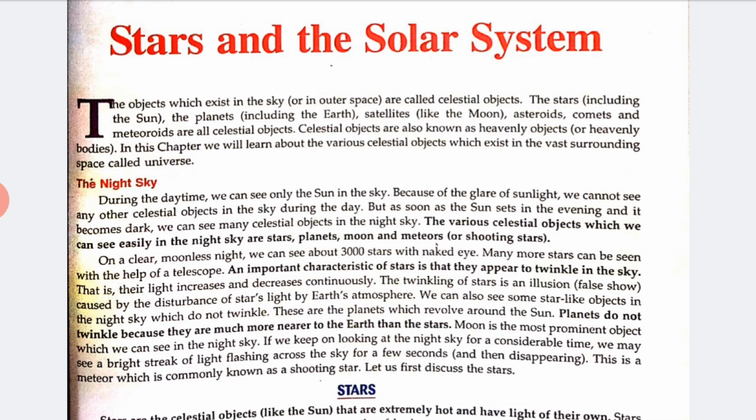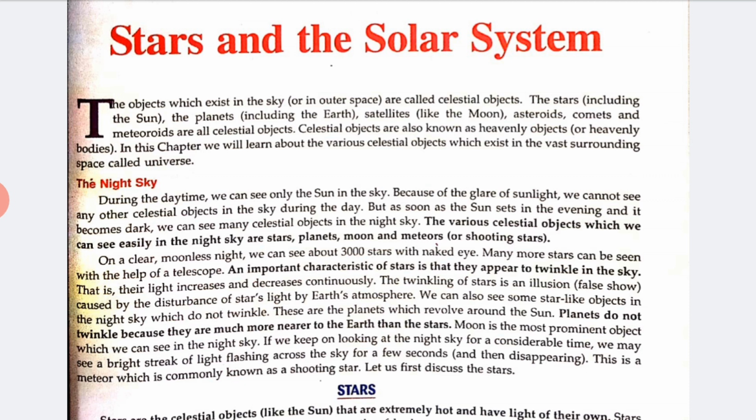The various celestial objects which we can see easily in the night sky are stars, planets, the moon and meteoroids, or shooting stars, right? On a clear moonless night, we can see about 3000 stars with naked eyes. Many more stars can be seen with the help of a telescope. An important characteristic of the stars is that they appear to twinkle in the sky, that is, their light increases and decreases continuously.